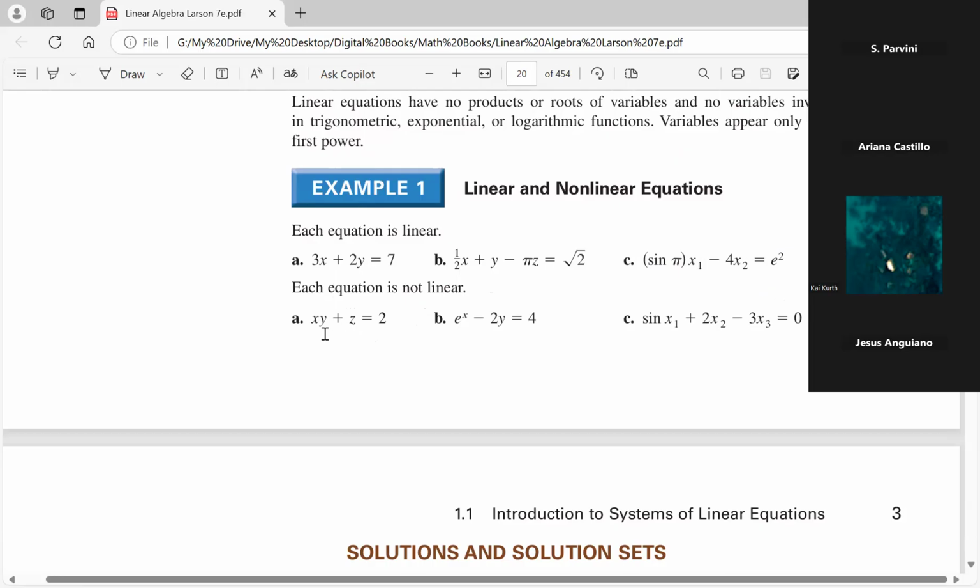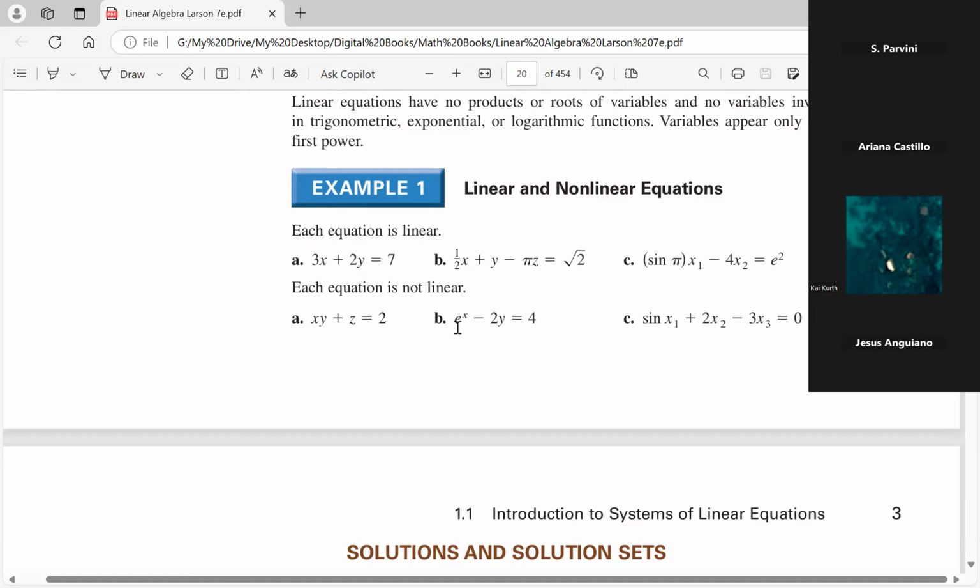This one is not a linear equation because they're multiplying two variables. Very good. You got a product of two variables, which makes it nonlinear. How about B? B is not linear. Why? There's an exponent variable.